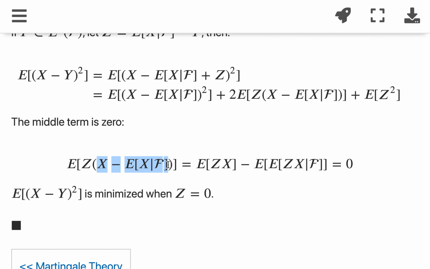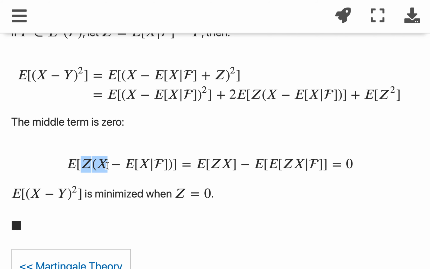So x minus its projection is some function that is orthogonal to the functional space L2 f, right? And z is in L2 f. So this is an inner product of a function that's orthogonal to the space, and that should be 0, right? And that's exactly what it is.